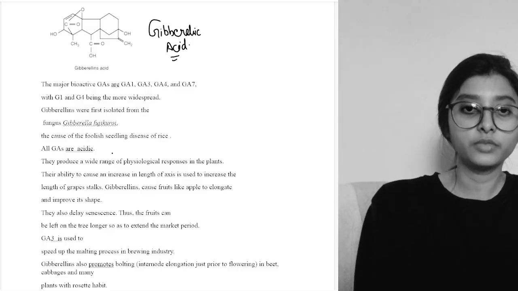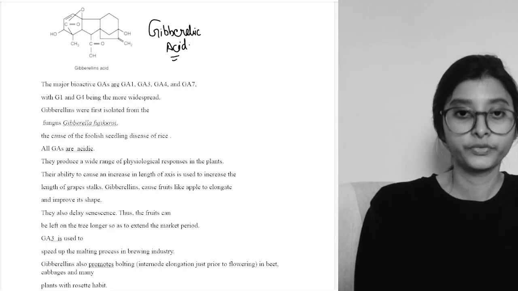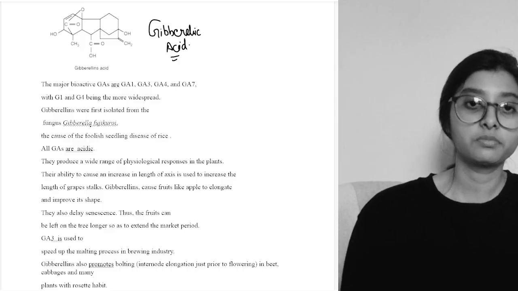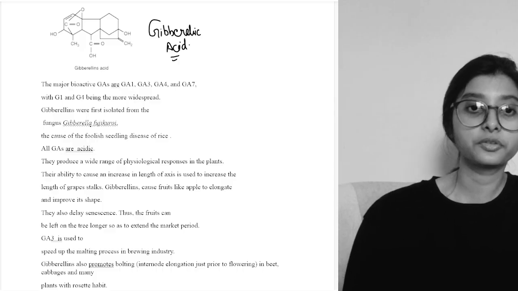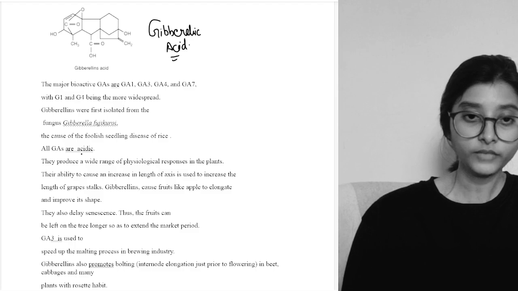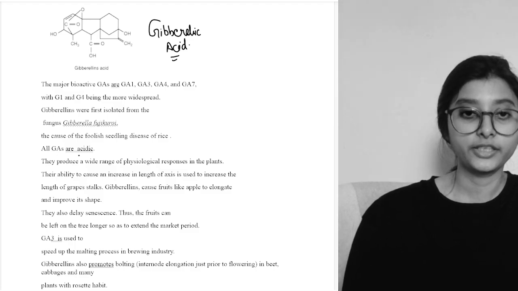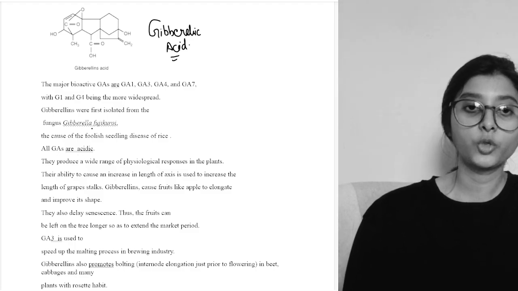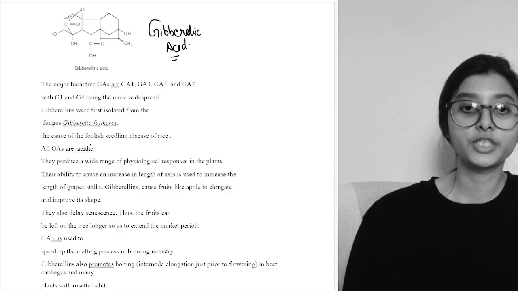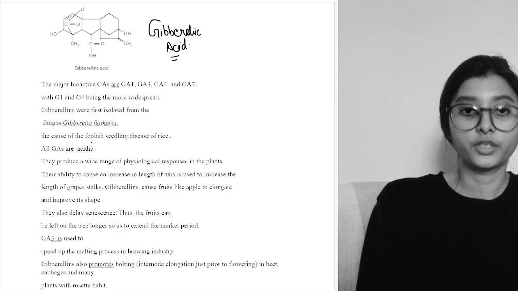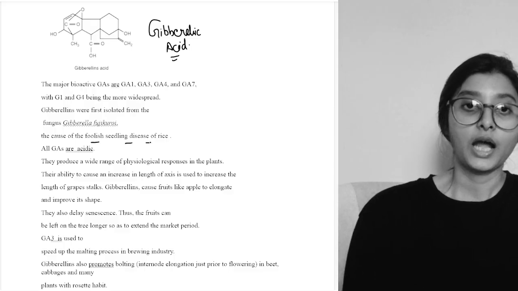Now, for the first time it was isolated from a fungus named Gibberella fujikuroi. So this microorganism's name is Gibberella fujikuroi, and from this microorganism the name was derived. All gibberellic acids are acidic in nature. And what does Gibberella fujikuroi do? It causes the foolish seedling disease of rice. So from there this gibberellin was isolated.